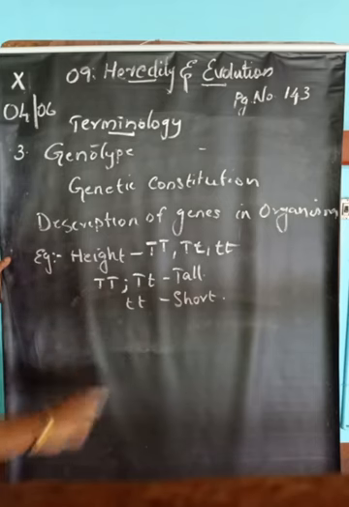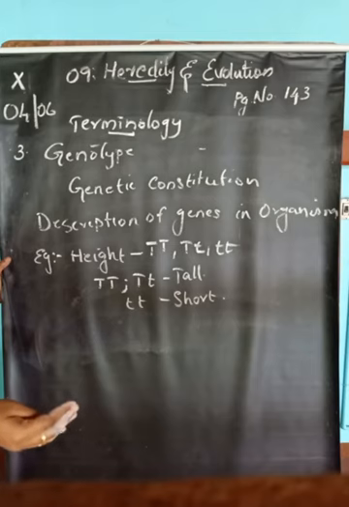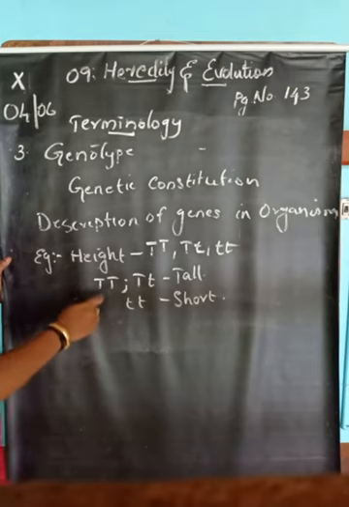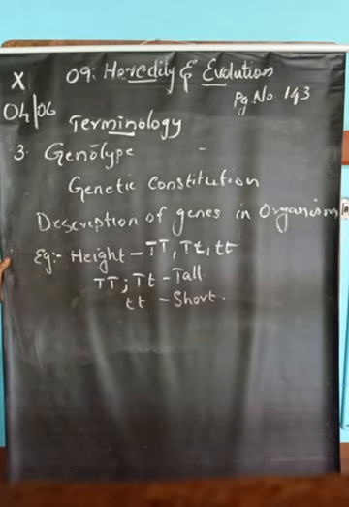Those genes are small t, so small t small t is the genotype. Some plants are tall, and some genes are responsible for that tallness. Those genes are capital T capital T or capital T small t. So these are genotypes. This is phenotype and genotype.